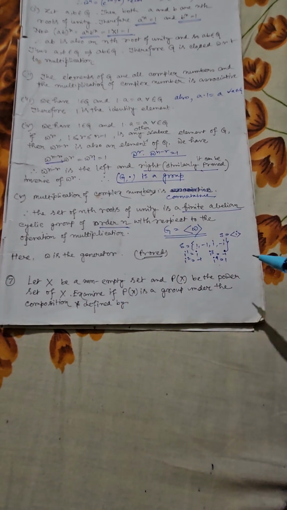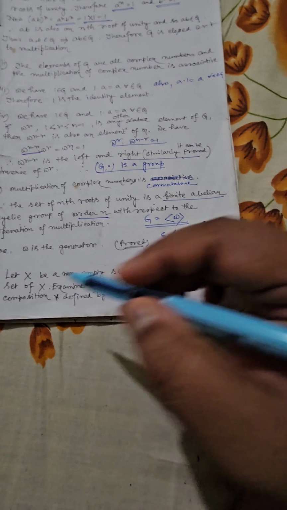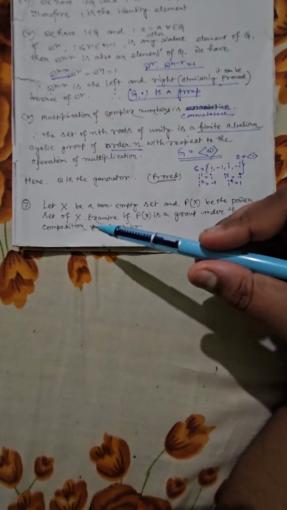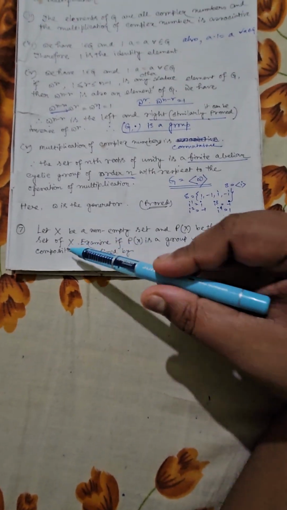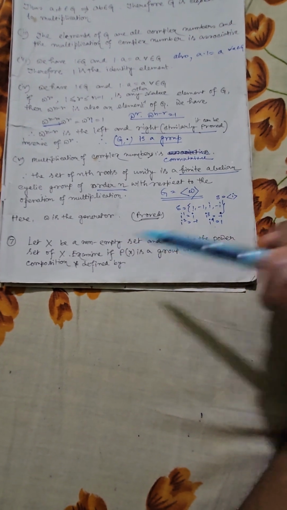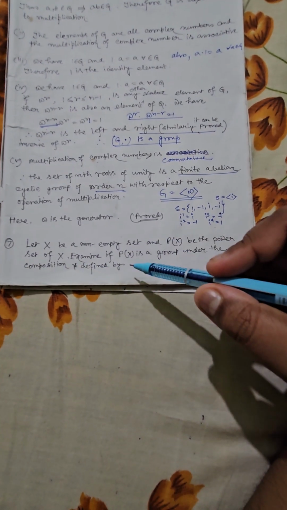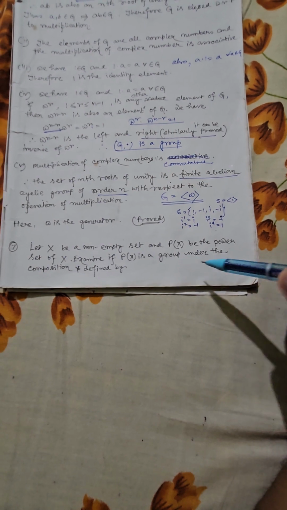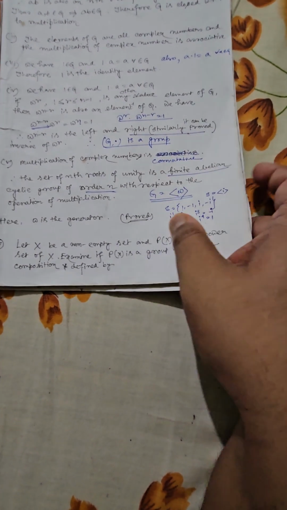This video is also a continuation of the previous two videos of group theory. So here you can see in the next question I have written, let X be a non-empty set and P(X) be the power set of X, and then we have to verify whether P(X) is a group or not under the following compositions as defined by different structures.